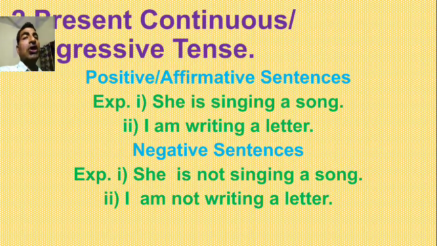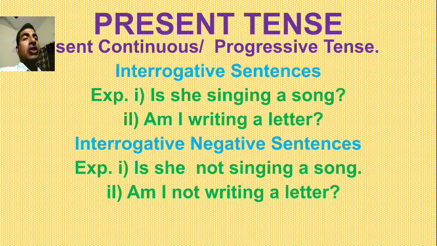Now present continuous or progressive tense. Here there will be the ing form. So she is singing a song, I am writing a letter. With the ing form of the verb, there will be the helping verb is, am, are, like this. In negative, only not will be added. So she is not singing a song, I am not writing a letter. In interrogative, a helping verb will be there, so the sentence will start with the helping verb. Is she singing a song, am I writing a letter? Interrogative negative: is she not singing a song, am I not writing a letter?